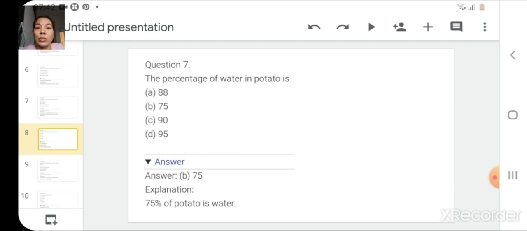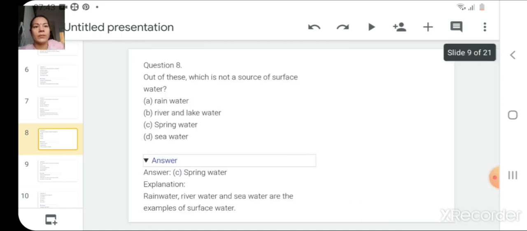To check this, you can do one thing. You ask your mother to peel a raw potato for you, and then you try to just crush it or grate it with a grater. Then you will come to know how much water content is there in the potato. Not only in potato, in all the living beings, whether they are plants or animals, there is a very high percentage of water in their body.